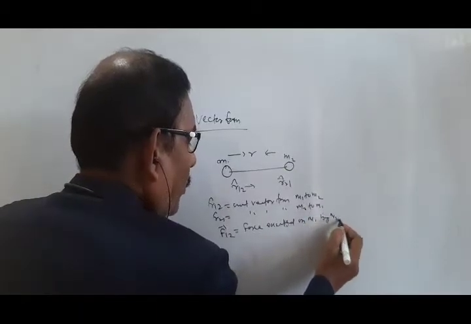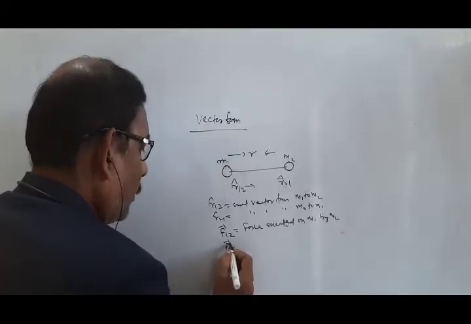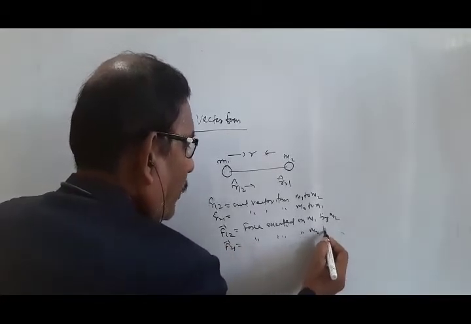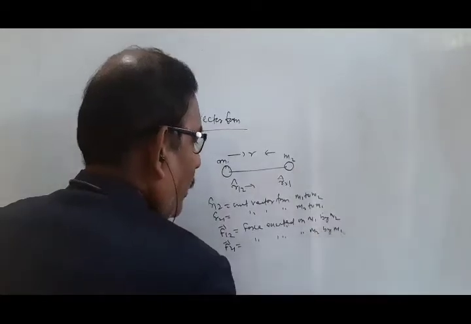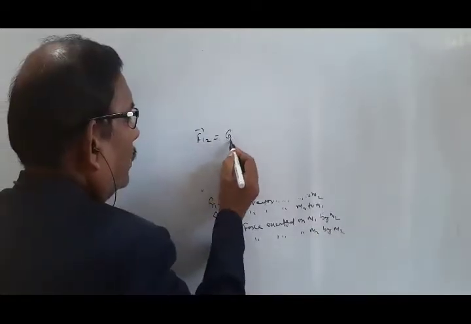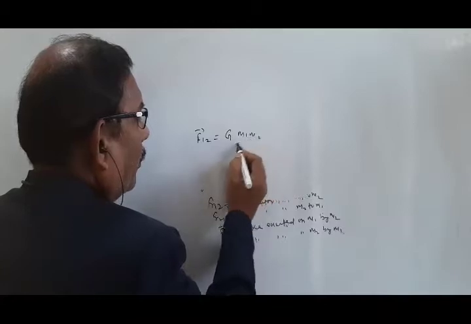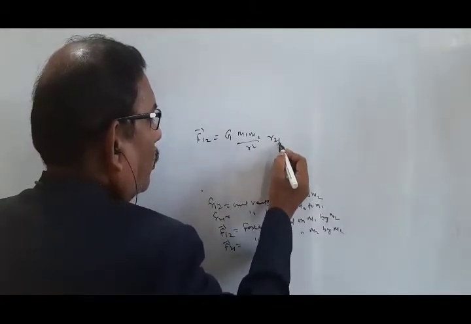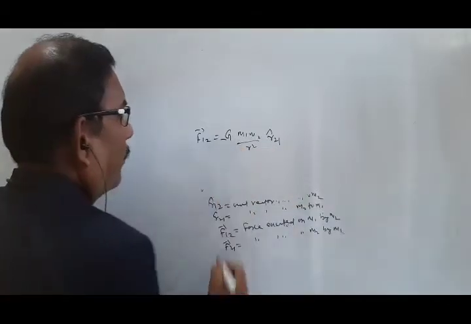F21 is the force exerted on m2 by m1, equal to G m1 m2 by r square times r21 with a negative sign.